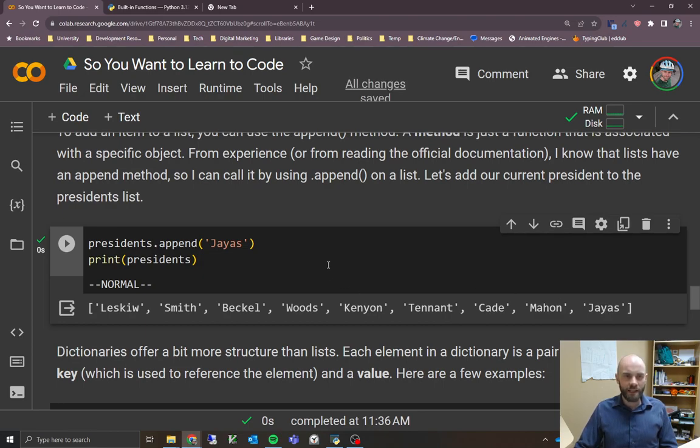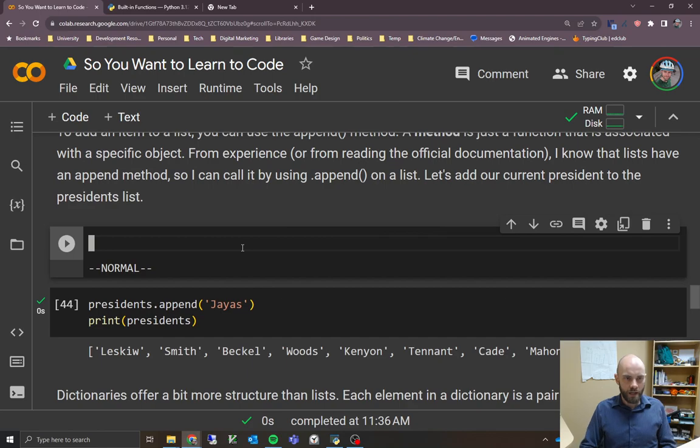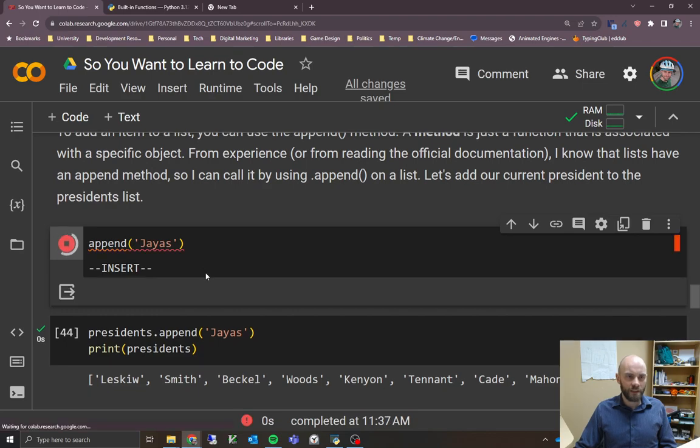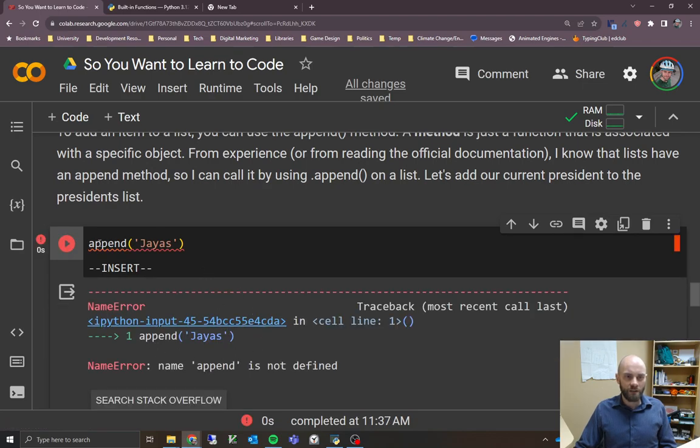What's actually happening here is that a method is a special type of function that only applies to a certain object. Lists need a way of adding things to them, so what they have is a method, which is a function that is only used on that type of object. As an example, I'll open a new code block. If we were to say just append by itself, normally we're used to running our functions with their name, so we'll try to do the same thing here. If we run that, Python's going to complain. It's going to say name error. You haven't used this function before. You haven't told us what this is.